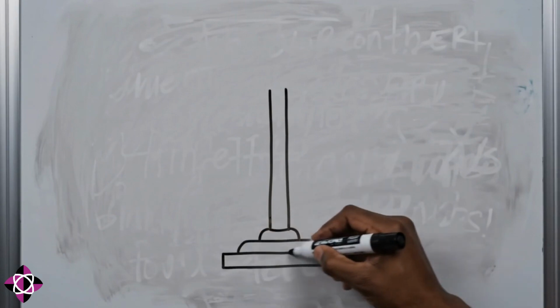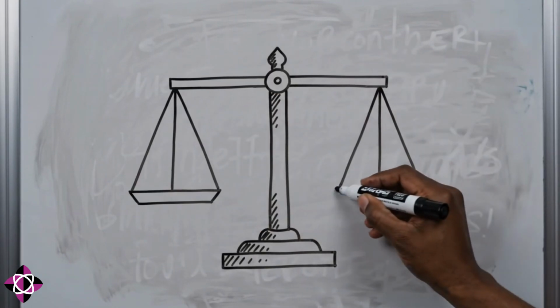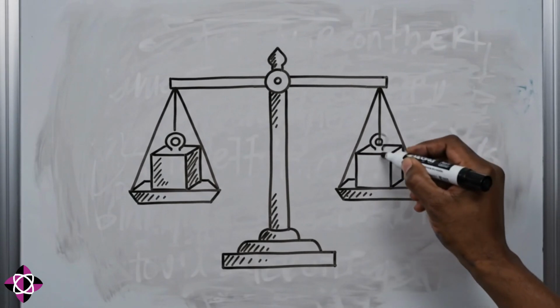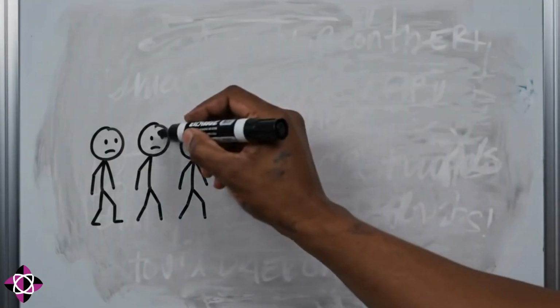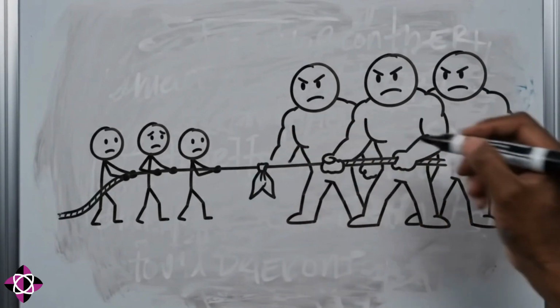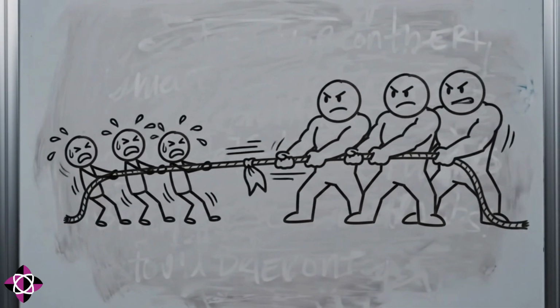Forces can also be balanced or unbalanced. When equal forces act on an object in opposite directions, they cancel out, resulting in zero overall change in motion. When forces acting on an object are unequal or unbalanced, a net force created in one direction forces the object to accelerate toward the stronger pulling side.